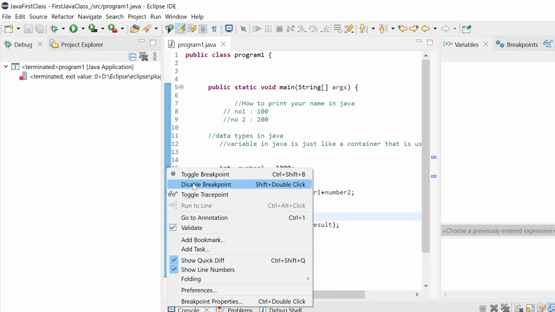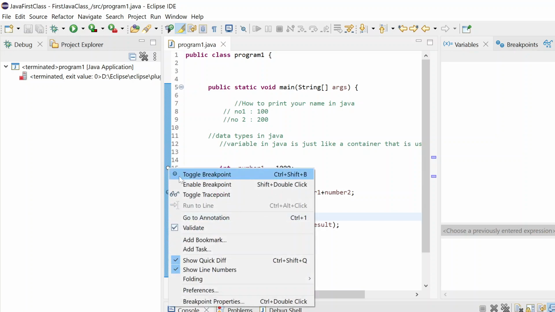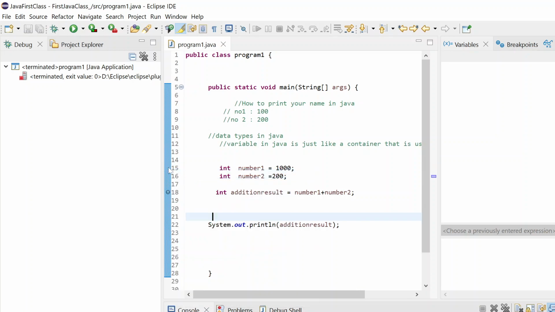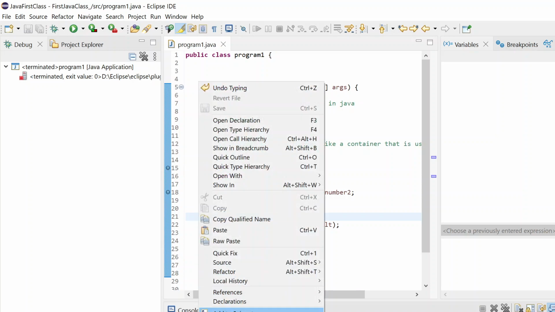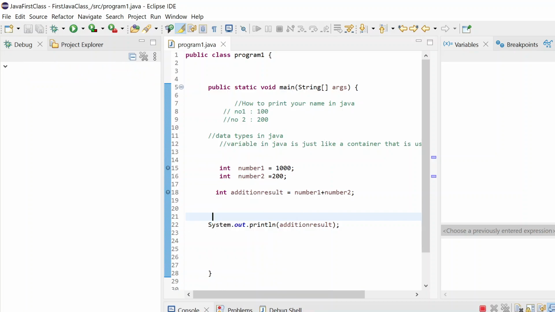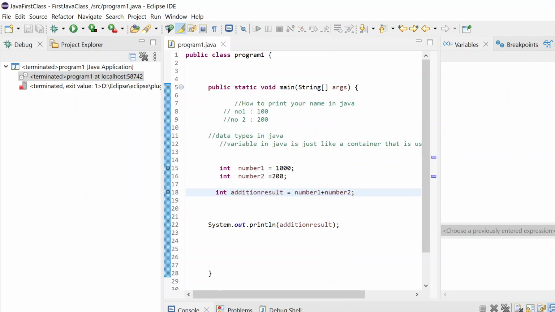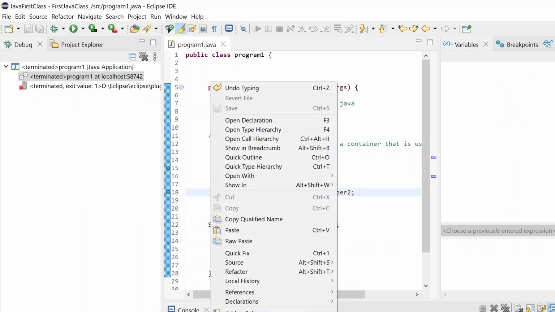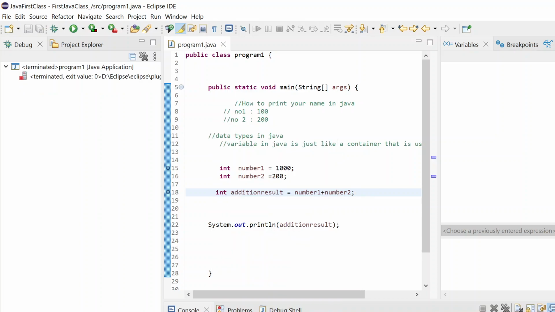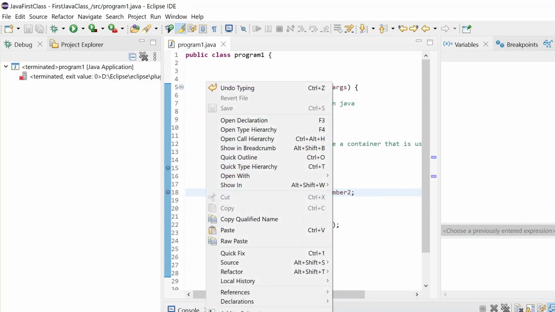For example, disable will remove it, and if you say toggle, or let me just double click. It's very simple. Double click here, it will put one breakpoint, and after that you need to debug as Java application. Do not click run as. If you want to debug, just say debug as Java, not run as. It will not stop even if you have the breakpoint like this.